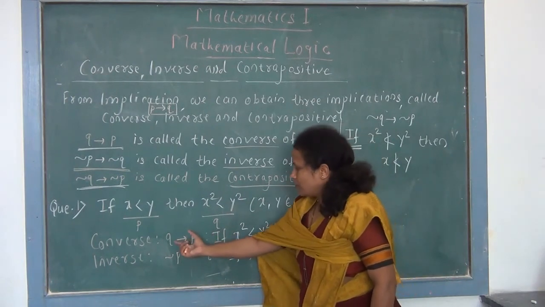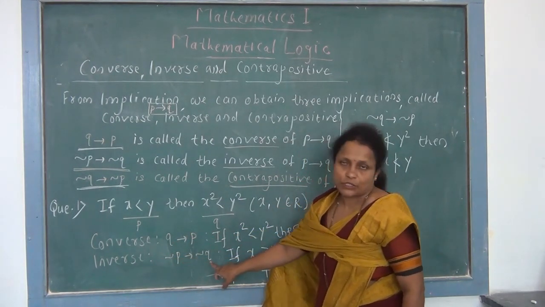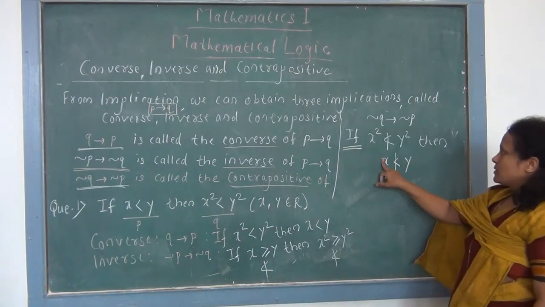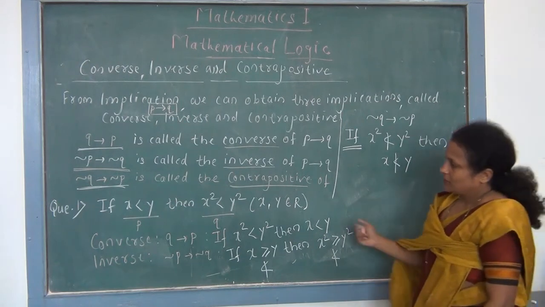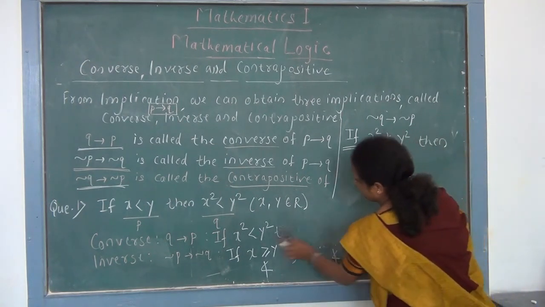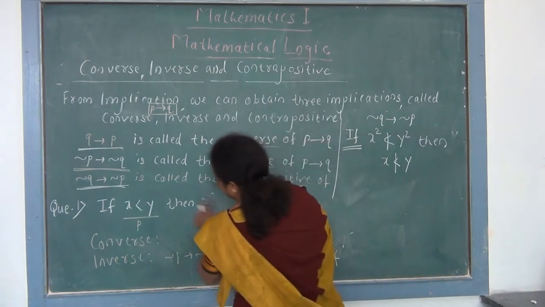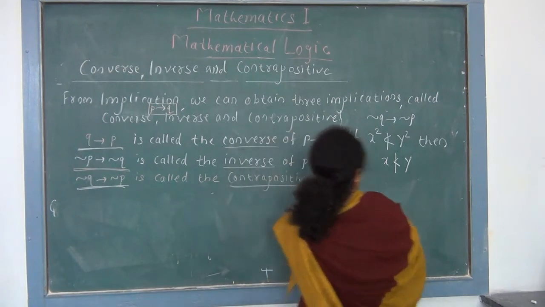So this is the converse, Q implies P. This is the inverse, negation P implies negation Q, and this is the contrapositive, that is negation Q implies negation P. So this is a symbolic equation, you can say here. Now we see one example related to this conditional statement, inverse.